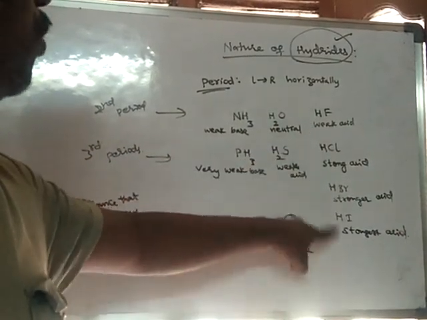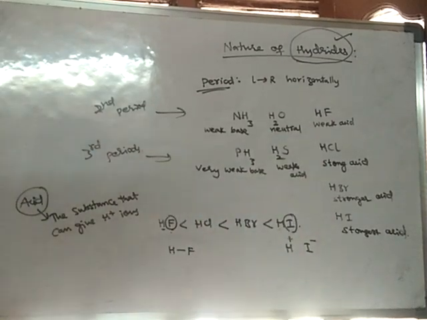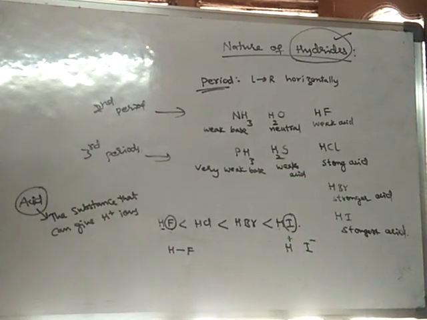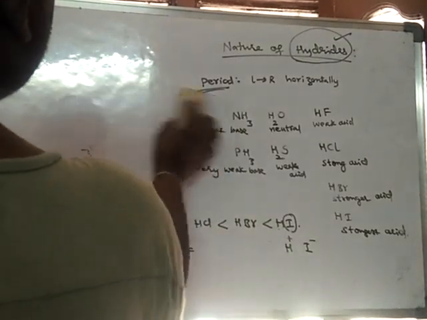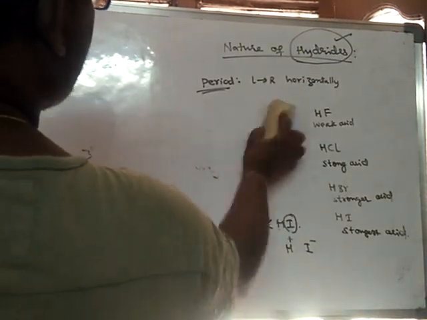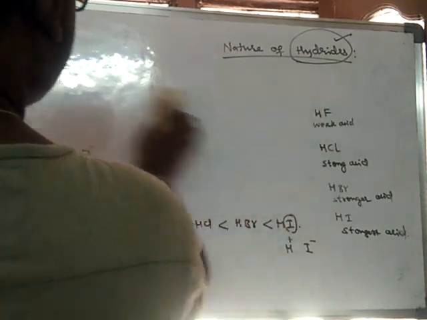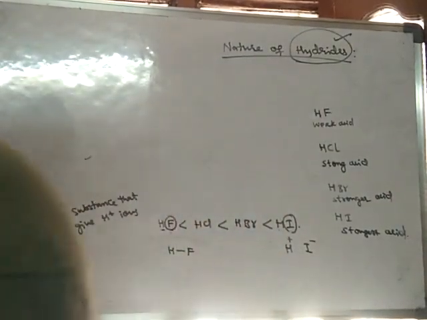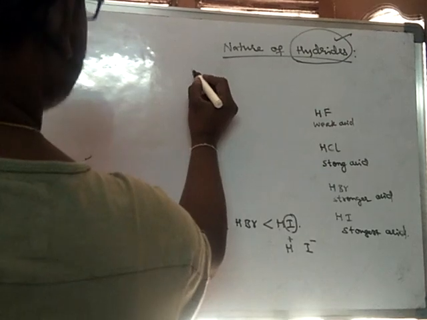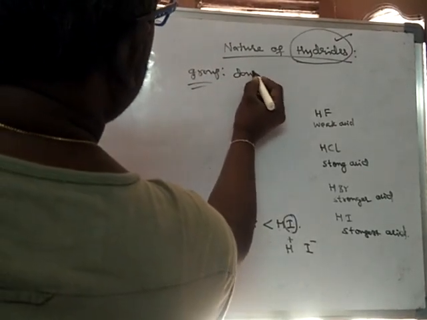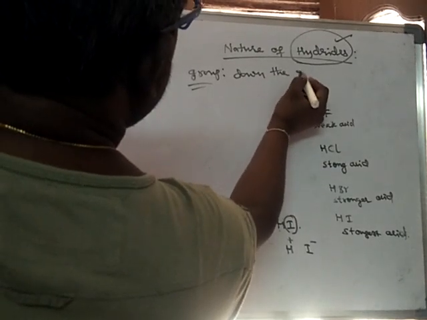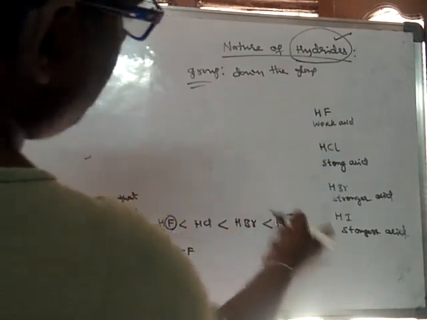As we move down the group, what is happening to the acidic strength? Down the group, acidic strength increases.